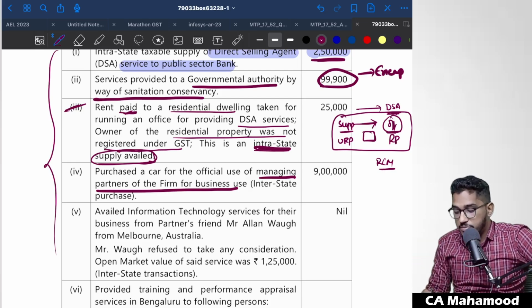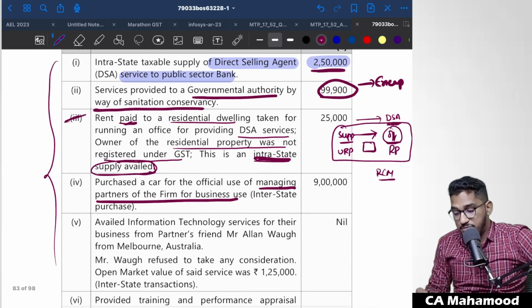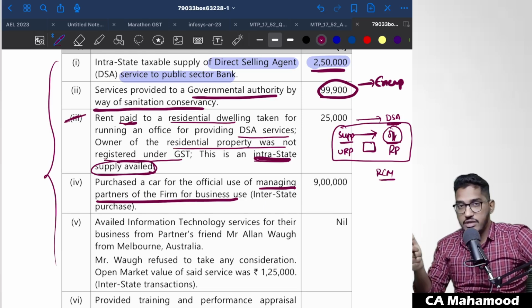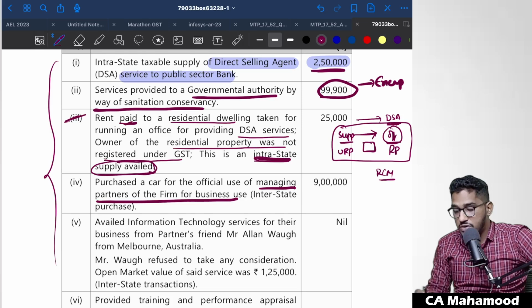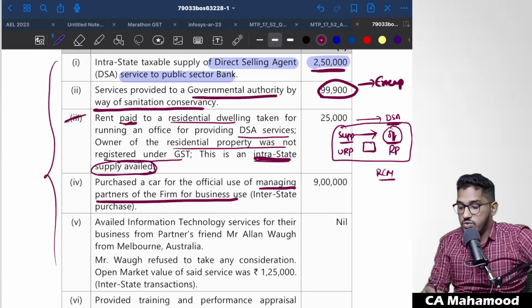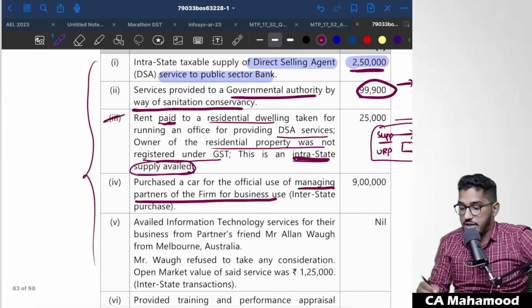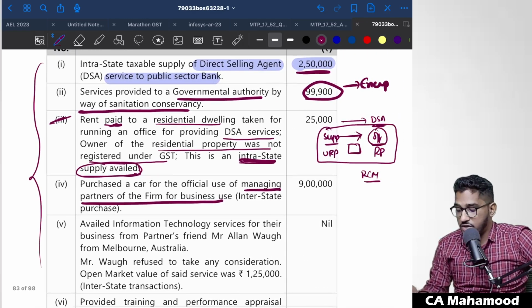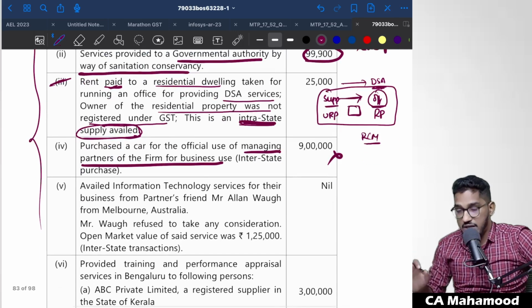So here the partnership firm Qt & Co has purchased a car for official use of managing partners of the firm for business use. This firm is not in the business of reselling cars. They did not say that he is imparting the skills of driving. He is also not providing services of transportation of passengers. So can this firm avail the input tax credit of 9 lakh rupees on this motor vehicle? No, they can't avail. They will not be able to avail input tax credit on this 9 lakh rupees for the purchase of that motor vehicle.